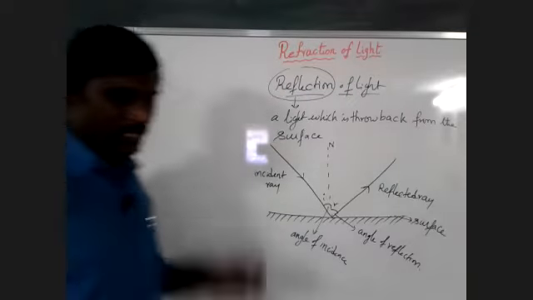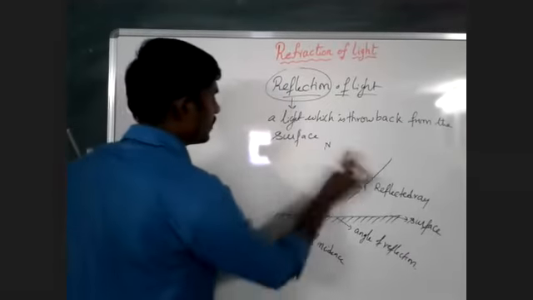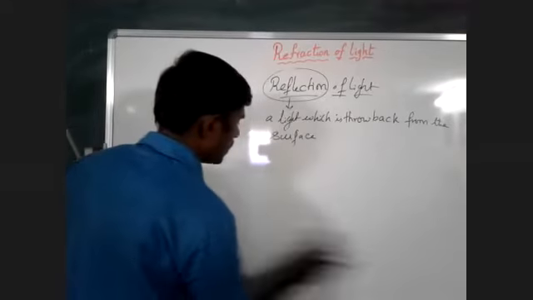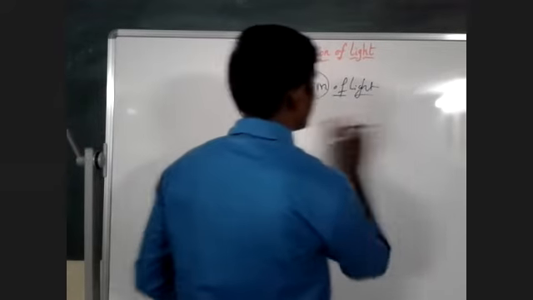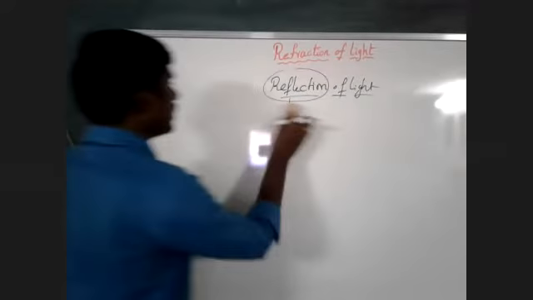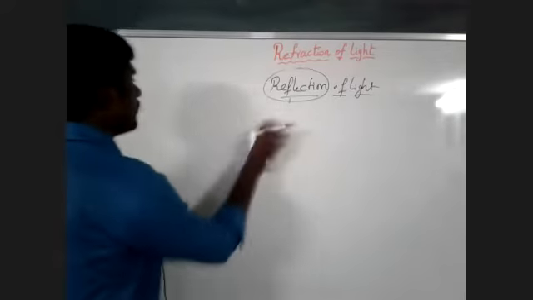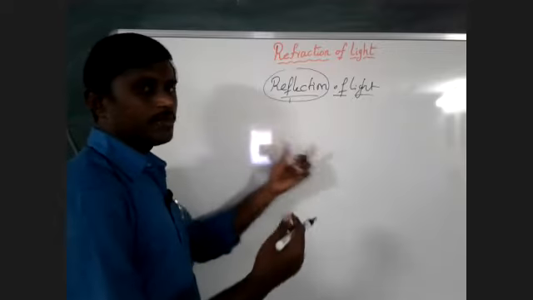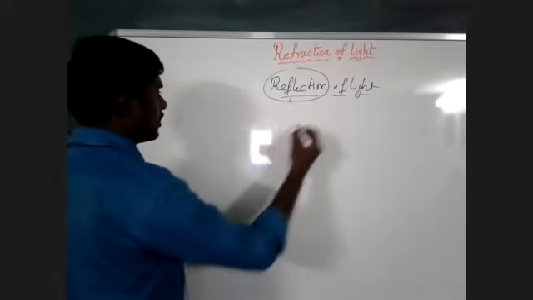After this we learned about Fermat's principle. What is Fermat's principle? The light ray always chooses the shortest path to travel, that we call Fermat's principle. And after Fermat's principle we learned about image formation, how the image is formed when the object is placed in front of a mirror. I will explain that.